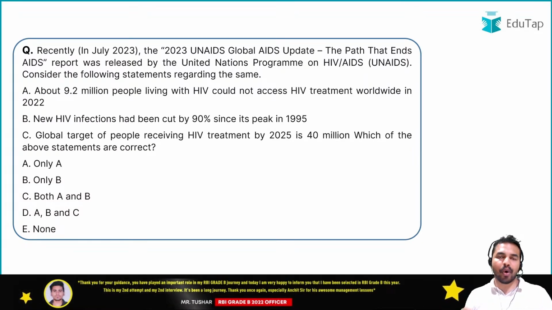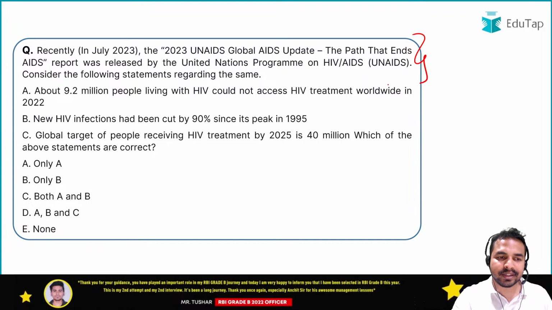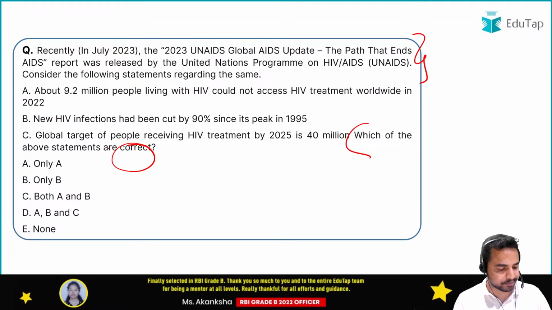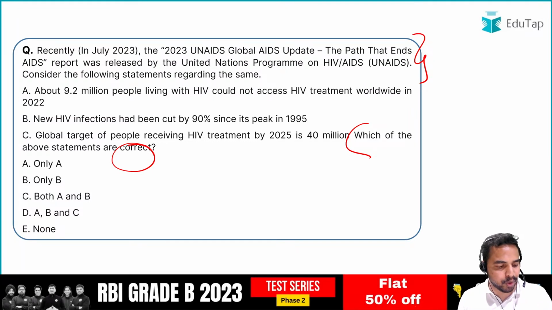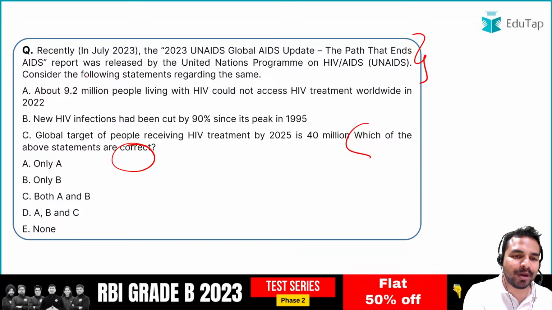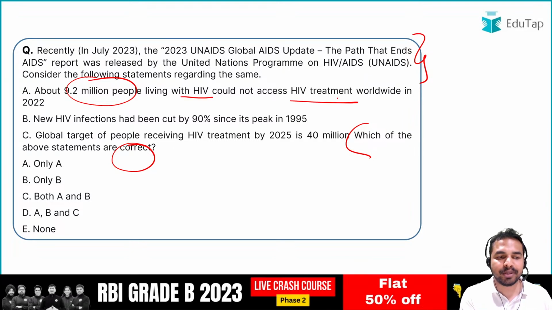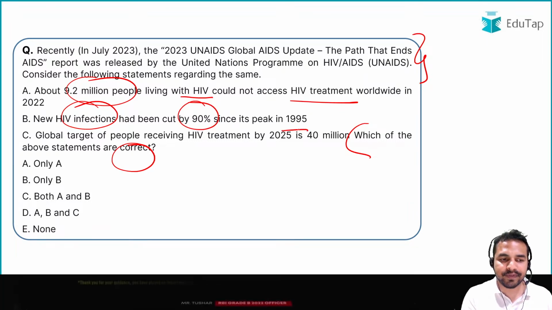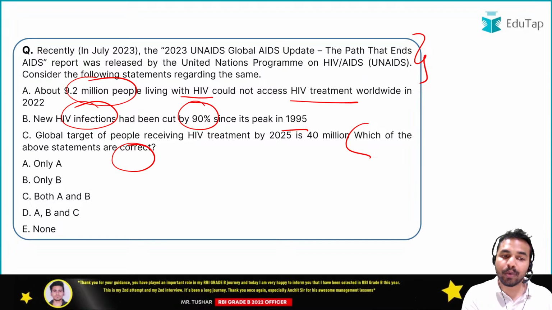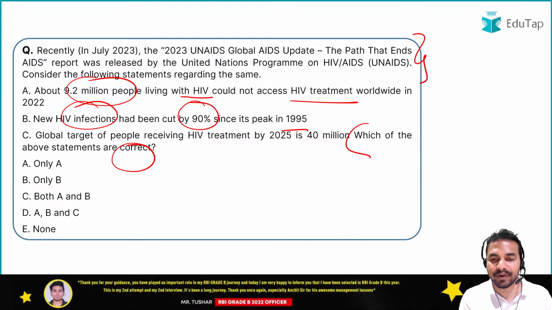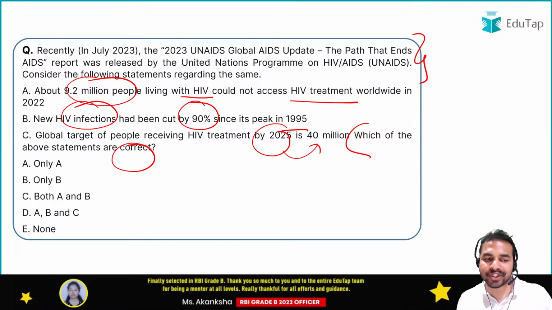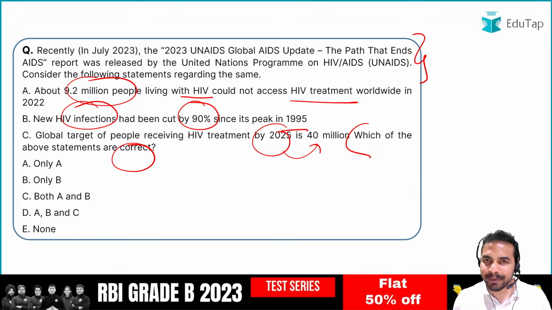Okay, so guys, one more question from the same report. You have to go through this and tell me which of the following statements are correct regarding this particular report. So which statement is correct here as per this report? So quickly tell me the right answer here. The very first statement says that 9.2 million people living with HIV could not access the HIV treatment. Second statement says that new HIV infections had been cut by 90% since its peak in 1995. Third statement says that the global target of people receiving HIV treatment by 2025 is 40 million. So guys, can you tell me which statement is correct as per this report?